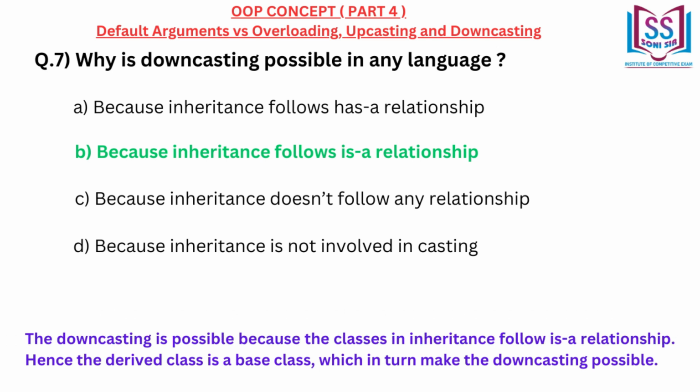The downcasting is possible because the classes in inheritance follow is-a relationship. Hence the derived class is a base class, which in turn makes the downcasting possible.